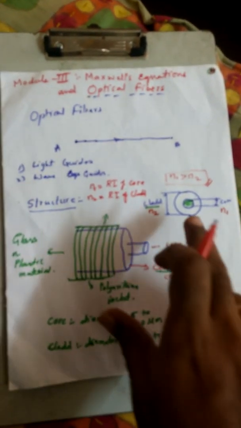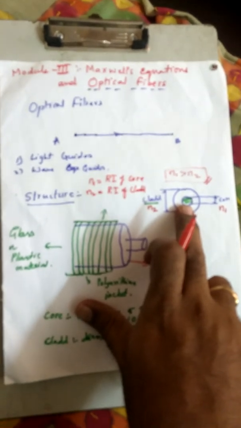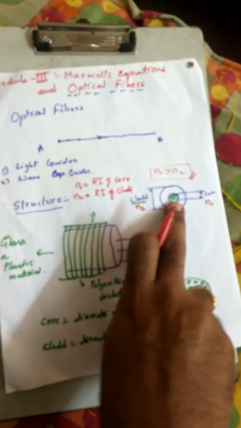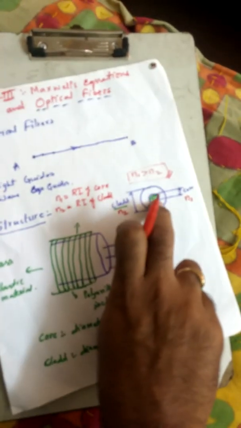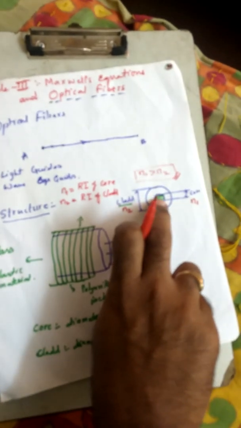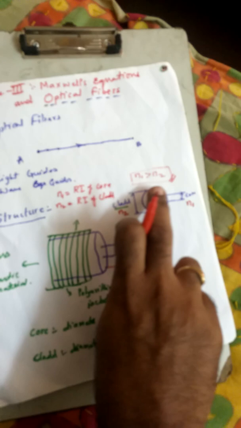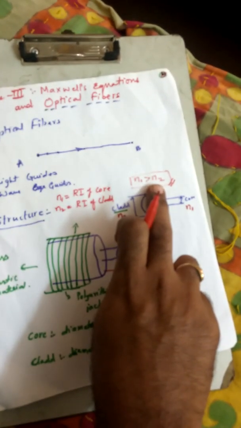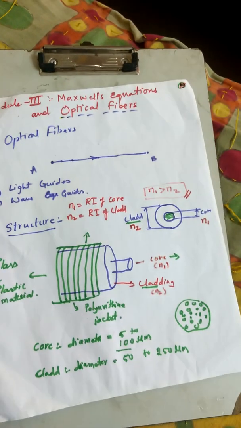How do we identify it? By its refractive index: if it is larger than the other part, the cladding, then it is the core. So the core has a refractive index N1 which is greater than N2. You are getting the point? The cladding has a lesser refractive index, and the core has a larger refractive index.